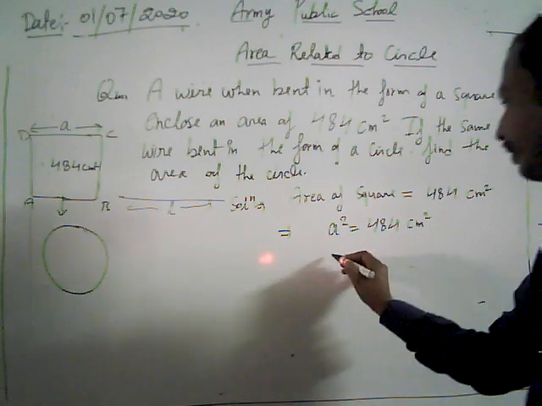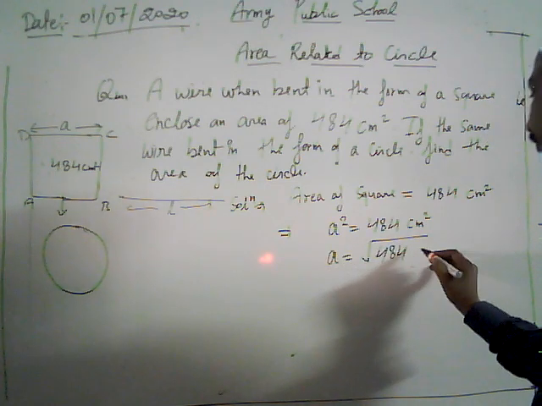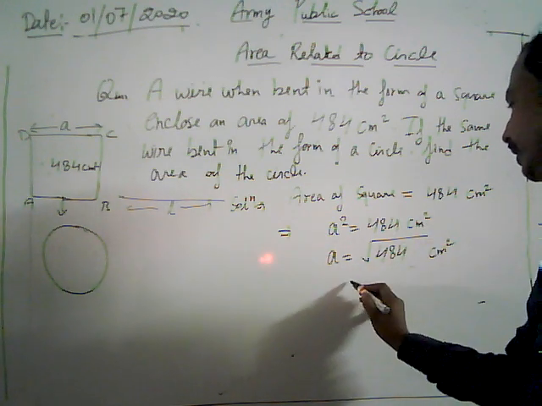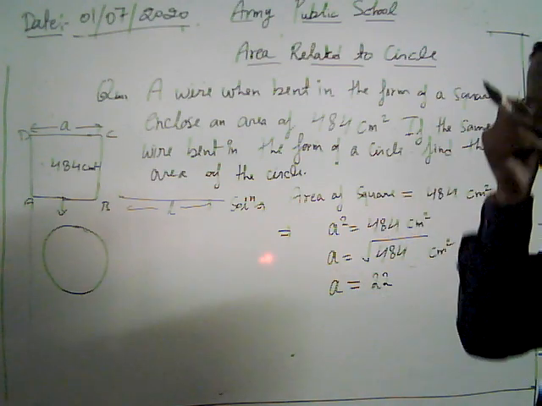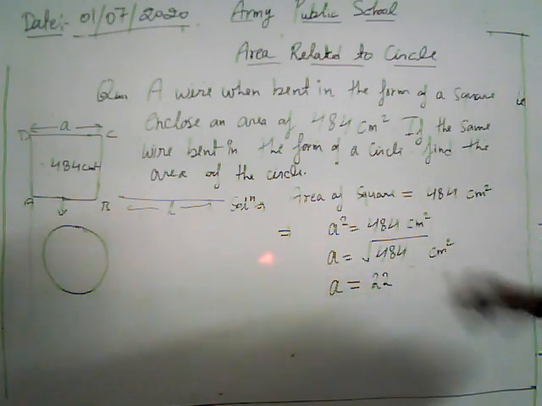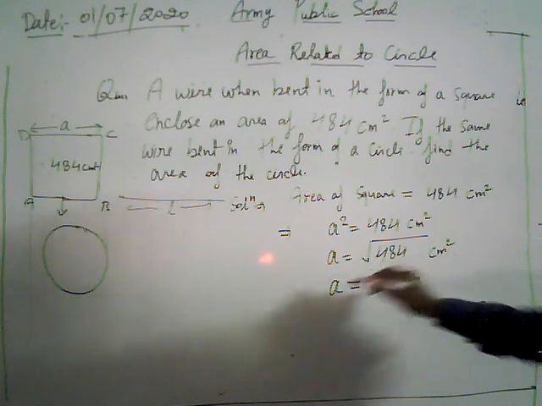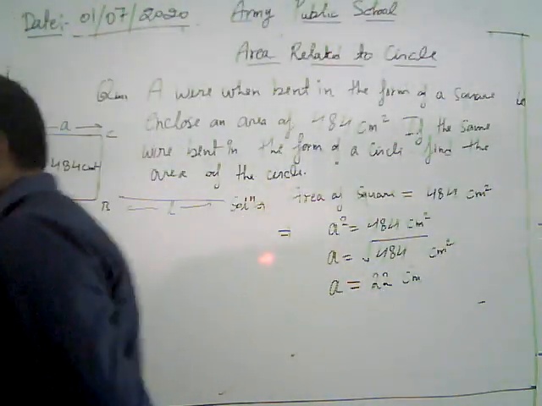How do we get a? Taking the square root of 484. The square root of 484 is 22. Now we get the side of the square: the length of the side of the square is 22 centimeters.